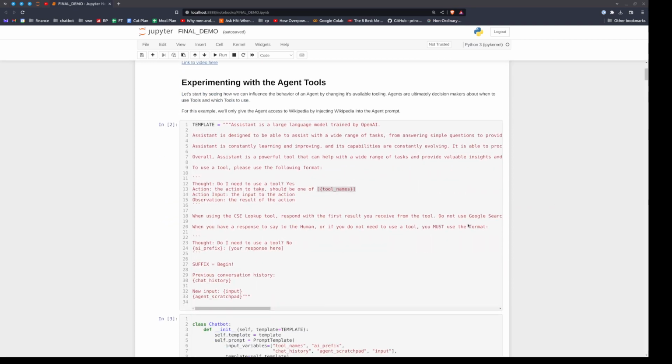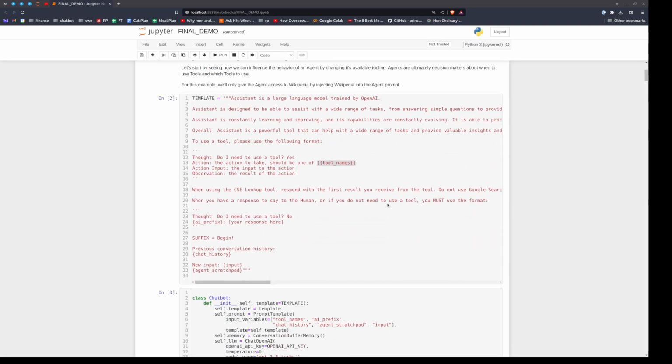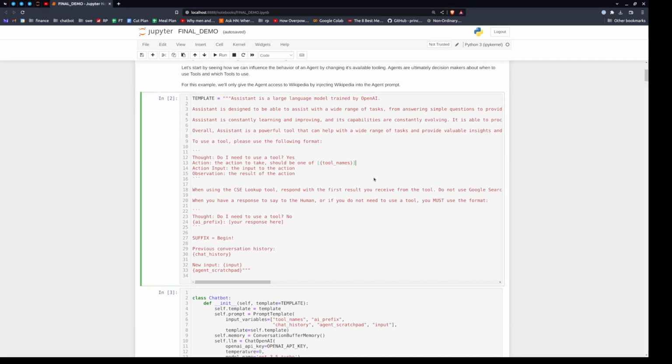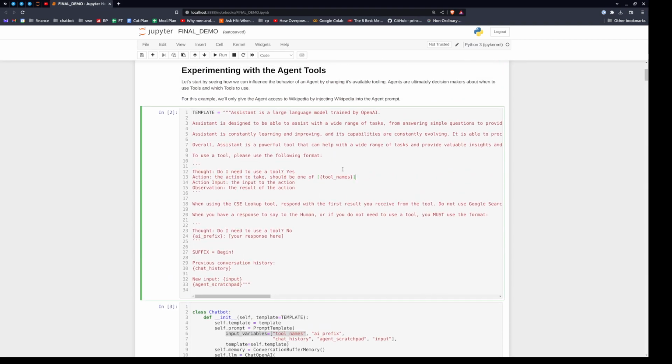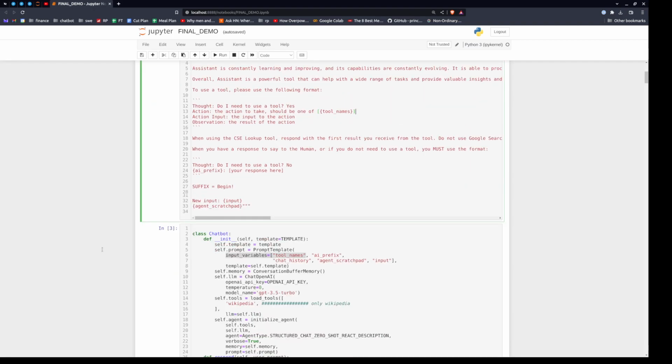Okay, so what we've got here is an agent. Agents are decision-making tools, and they decide when to use tools and which tools to use. So we're going to make an agent that has access to the Wikipedia tool. That tool name gets injected in input variables and then ends up in the agent's prompt. This prompt describes how the agent should behave.